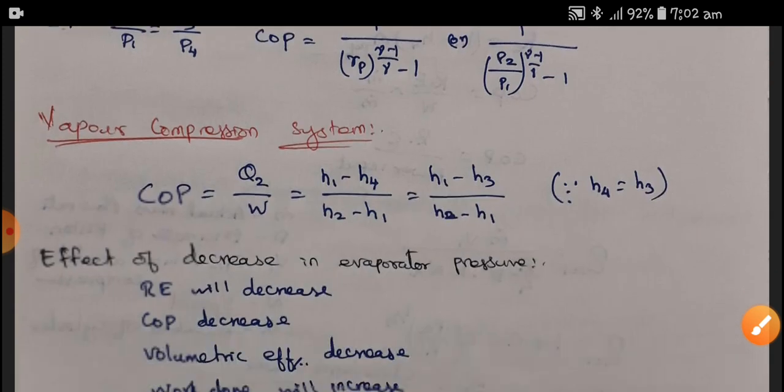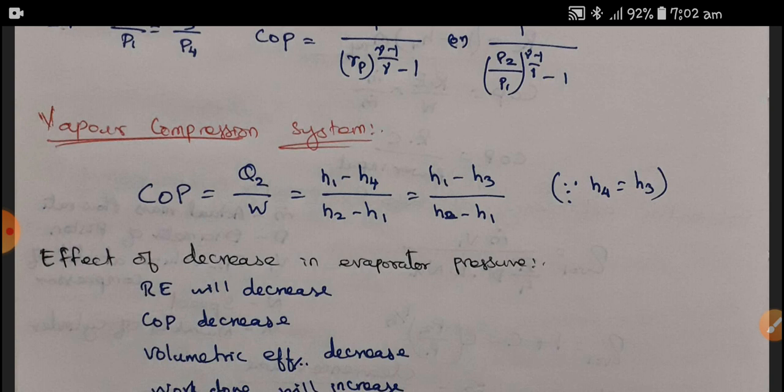Next is the vapor compression system. In the vapor compression system, we go with the COP. COP is equal to Q2 by W. Therefore, (H1 minus H4) divided by (H2 minus H1), where H4 is equal to H3 for the vapor compression system.